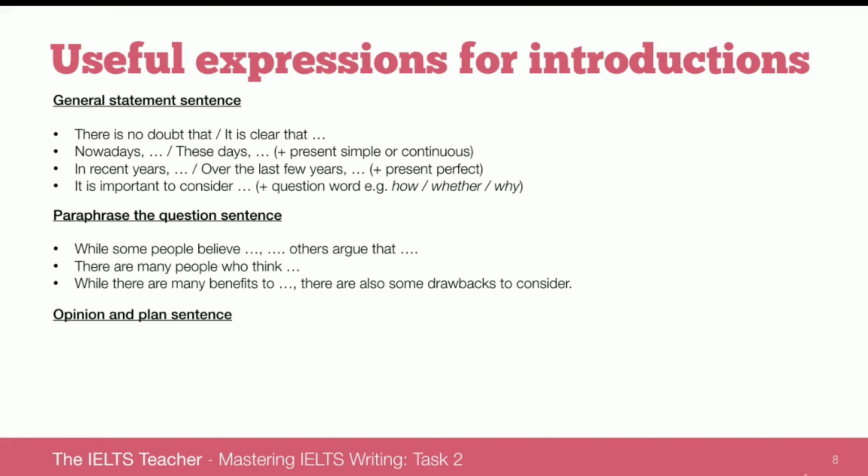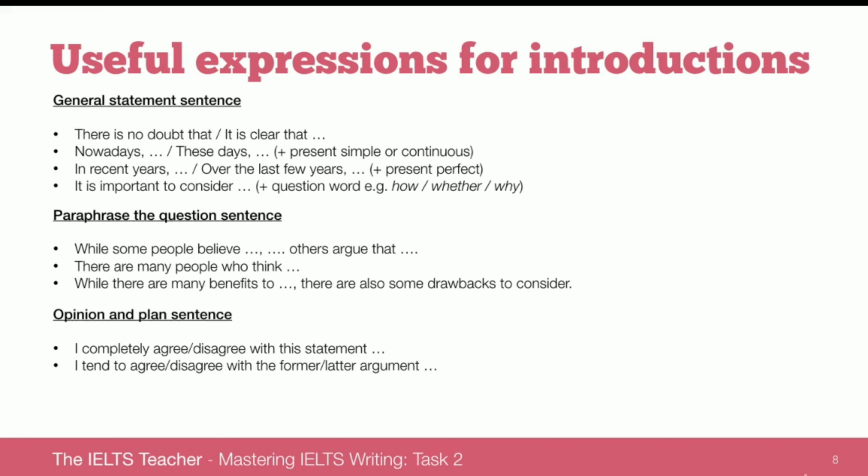And finally, the opinion and plan sentence. I completely agree or disagree with this statement. Band 7 requirements state that you must present a clear position throughout the response. So the opinion must be clear from the very beginning of your essay. It must be very clear from the introduction. Even if you don't fully agree with a statement, you can say, I tend to agree, or I partly agree or disagree with the former or latter argument, as long as your opinion is clear.